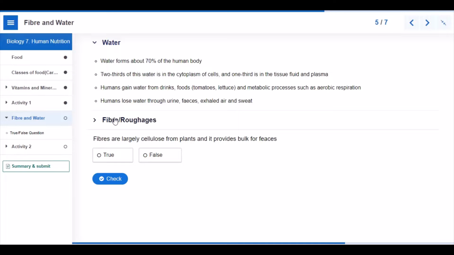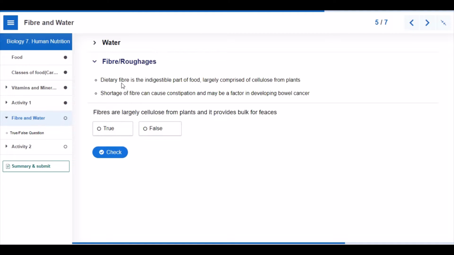Fiber. Dietary fiber is the indigestible part of food, largely comprised of cellulose from plants. Shortage of fiber can cause constipation and may be a factor in developing bowel cancer. Fibers are largely cellulose from plants and it provides bulk for feces. True or false? True.